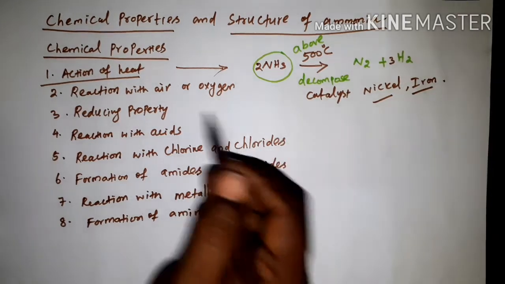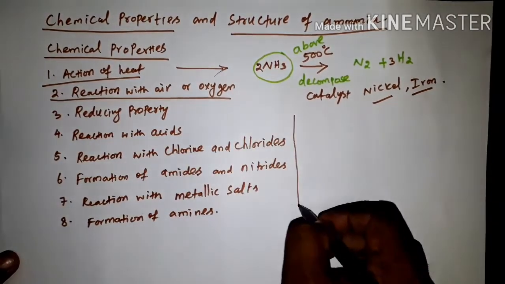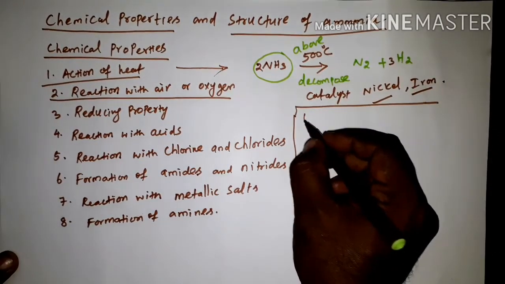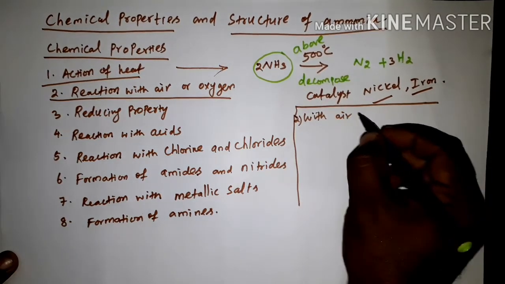Next reaction is reaction with air or oxygen. Second one is with air or oxygen.